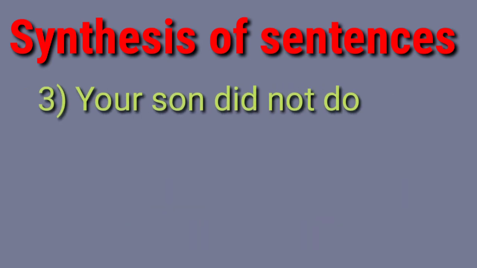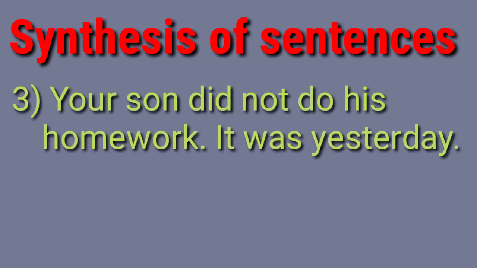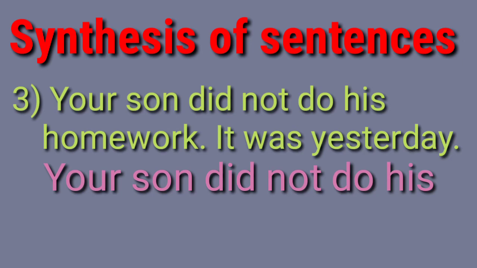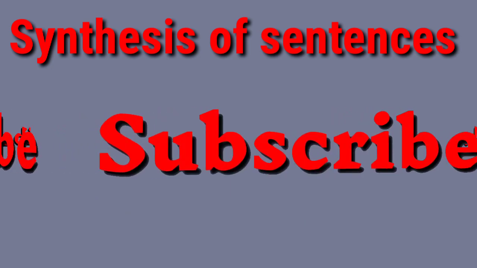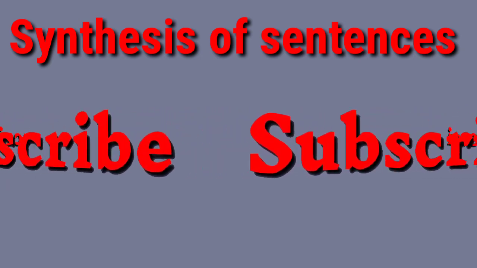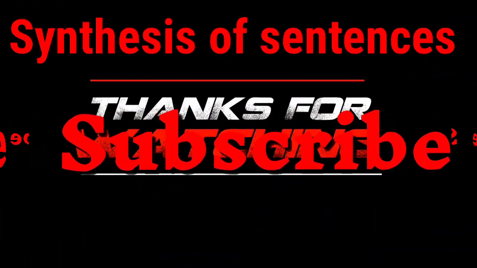Let us see the next sentence. Your son did not do his homework. It was yesterday. These are the two sentences. Your son did not do his homework, this is the one sentence. And it was yesterday, this is the second sentence. Your son did not do his homework yesterday. This is the simple sentence. Yesterday is an adverb, called adverb of time. In this way, we tried to summarize all the rules in short, and we have seen how to make simple sentences.